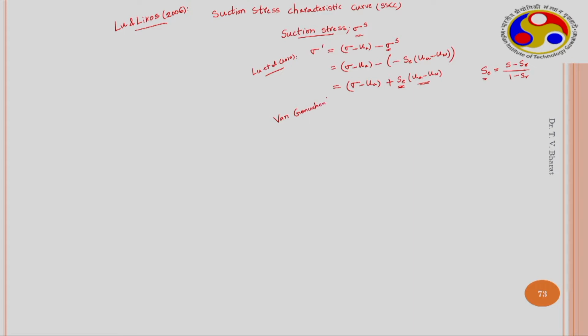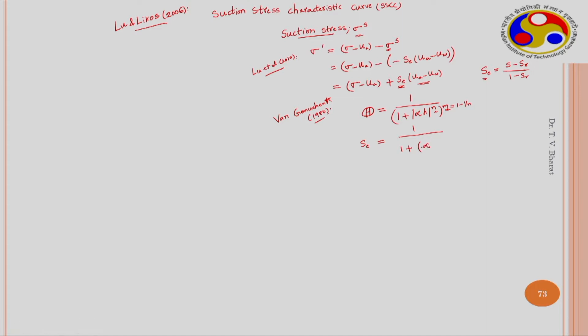As Van Genuchten in 1980 gave an expression for the normalized volumetric water content, that is 1 by (1 plus (alpha times H) power n) whole power m, and later on he related m and n by a particular formula for simplification, so that you have only 2 parameters to estimate. A similar expression is used by Liu et al. in 2010.